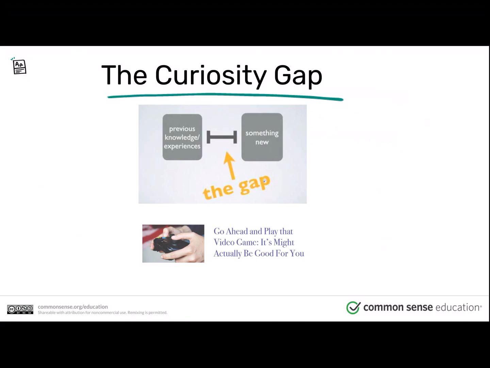So I'm going to click on this advertisement, or I should say I might click on this advertisement if I didn't know better, because I feel like I really want to. I want to know what is missing here. How can playing video games actually be good for me? I want to find out.